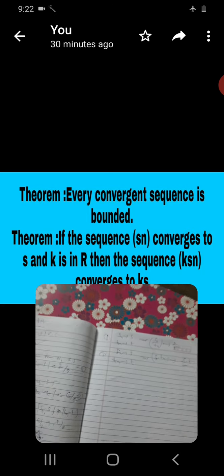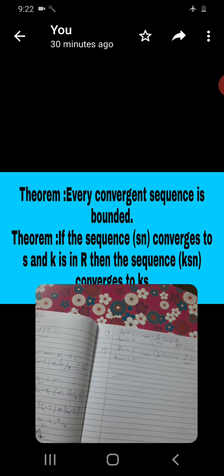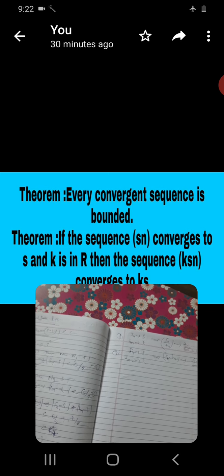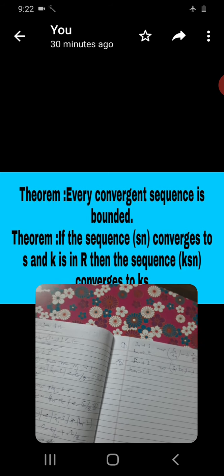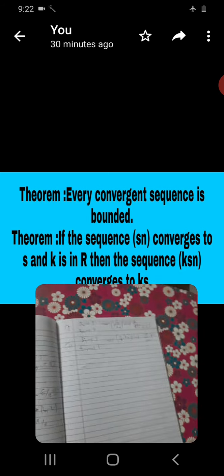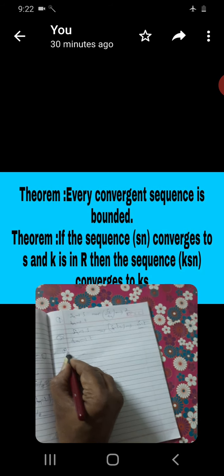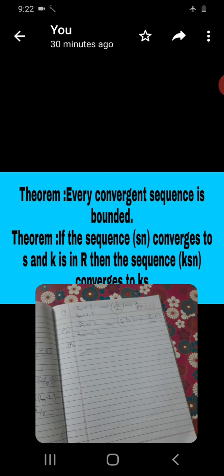This is an important theorem, the algebra of limits. This is the statement. Next is a very important statement. Next, this is a theorem.